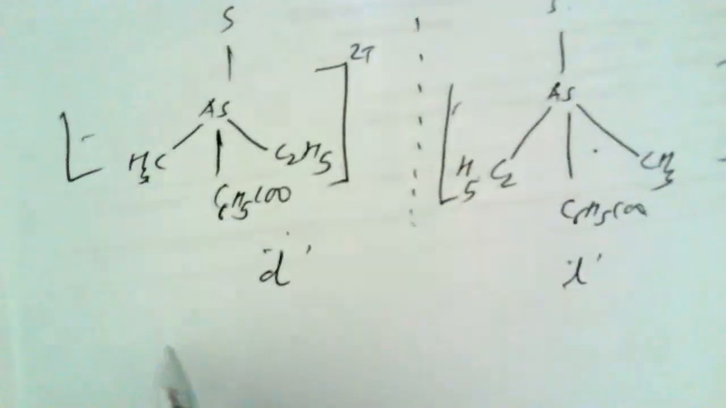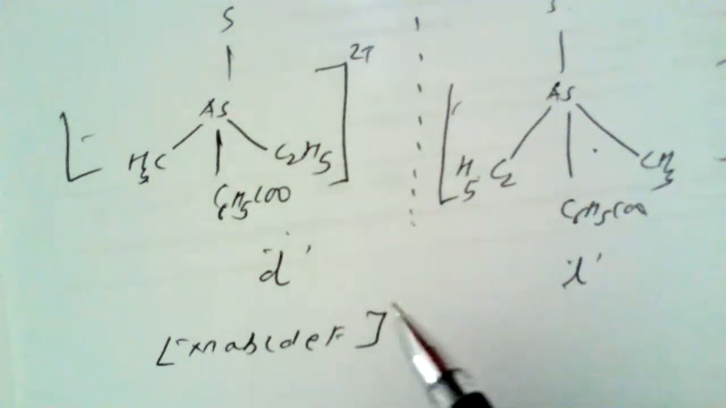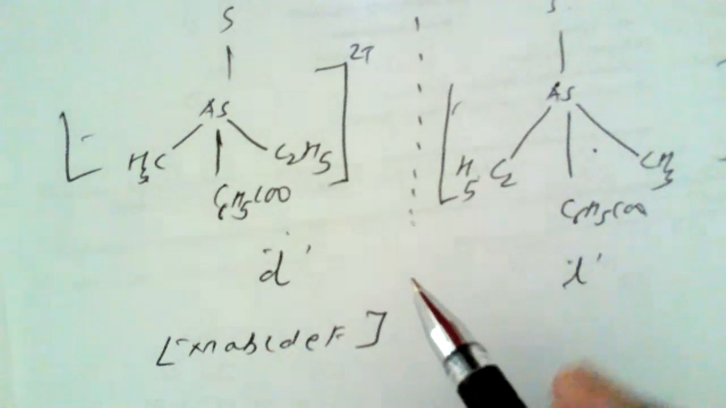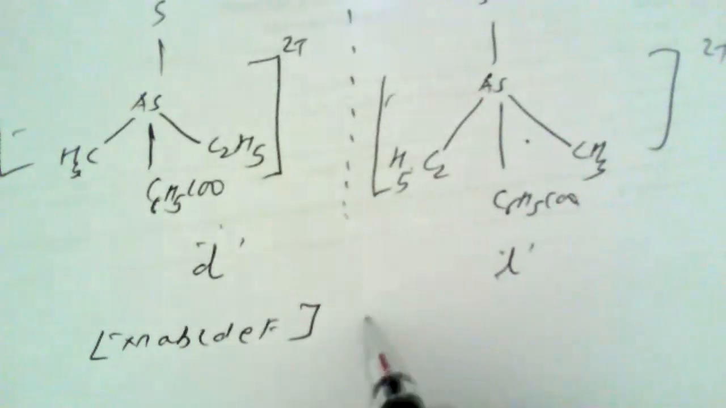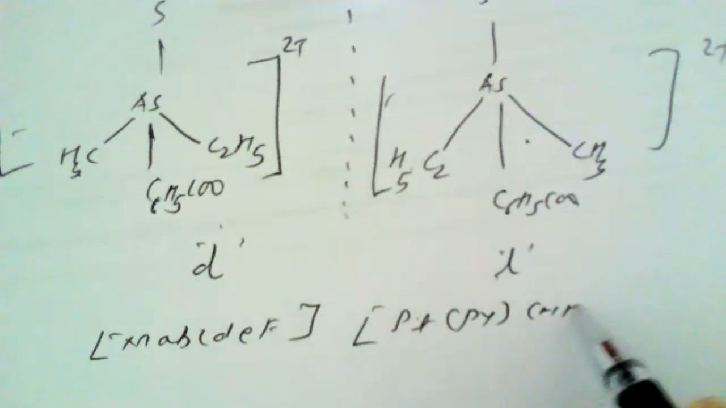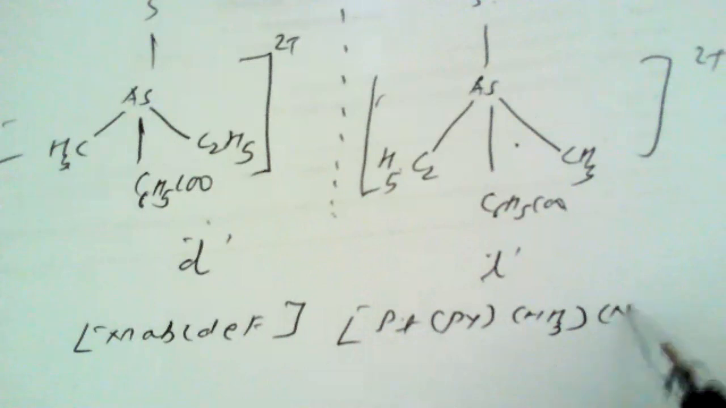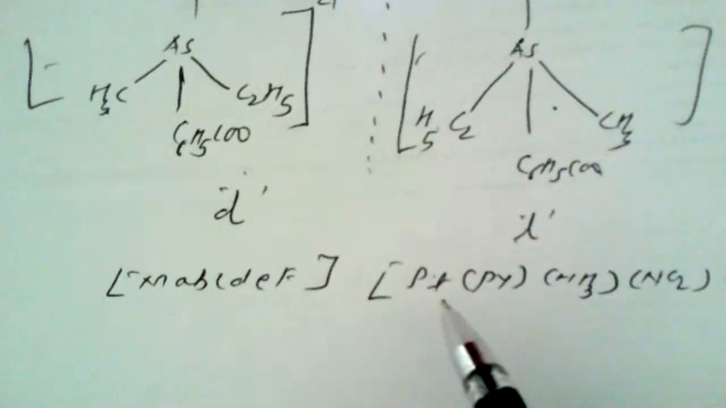In complexes such as M, A, B, C, D, E, F, in all such complexes, the optical activity can also be seen. The example is Pt, py, NH3, NO2, Cl, Br, I. So this is a compound of the type M, A, B, C, D, E, F.